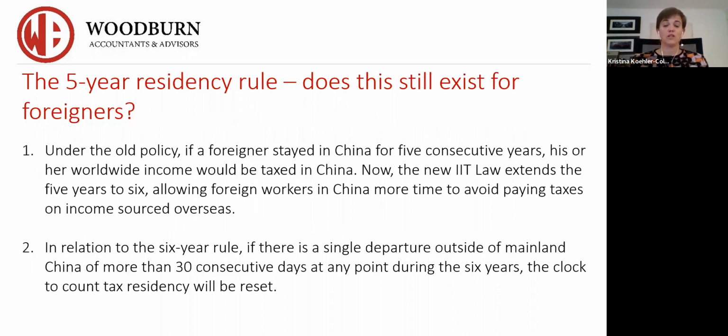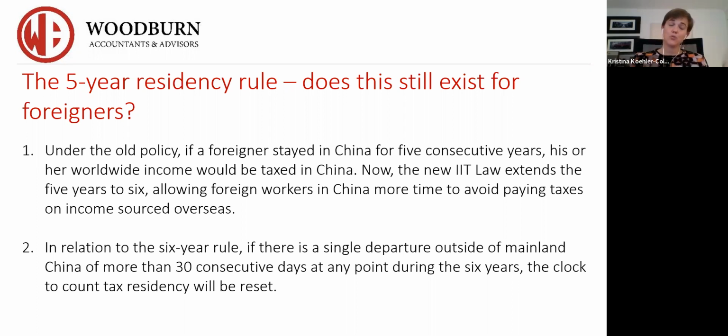So the big question was for foreigners, does this 5-year residency rule still exist? Does it apply, or has it been changed, etc.? So I want people to be aware of what the regulations are and how it can apply to them and how they can break their residency rule.